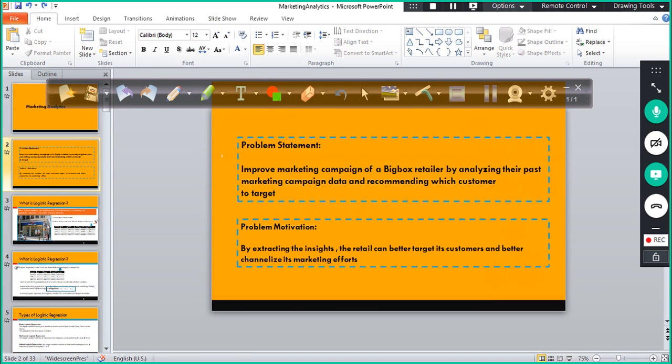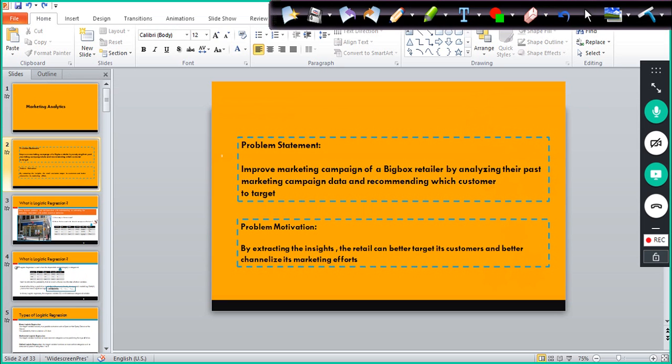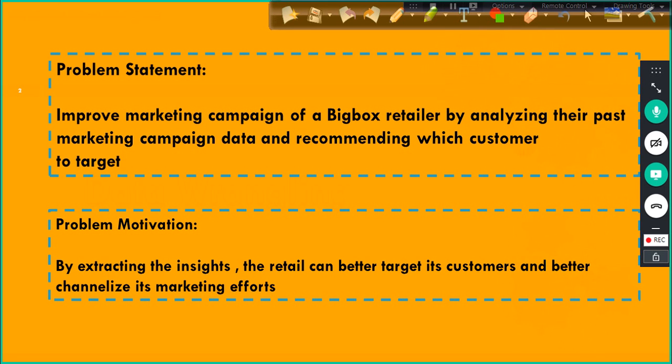Fine. So we will start with one case study, a simple use case. With that, we will try to leverage data visualization in terms of gaining insights from the given data. So this is the problem statement.